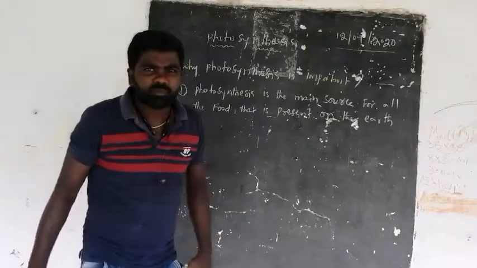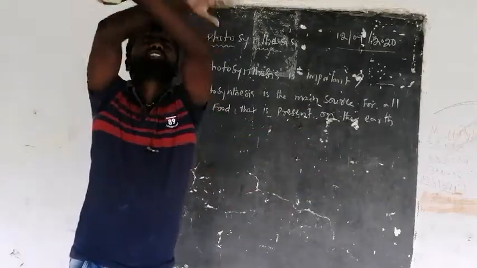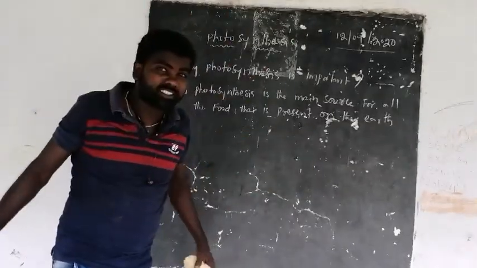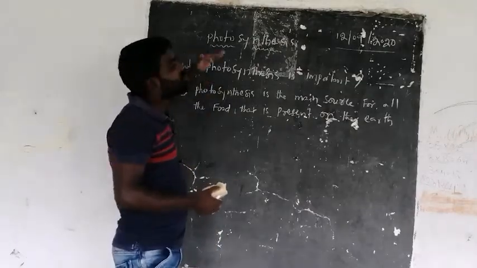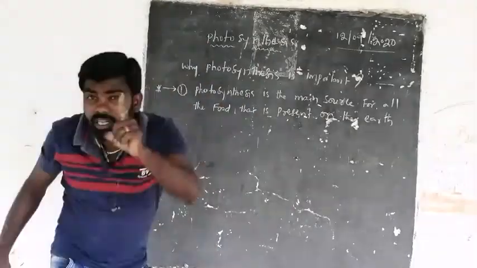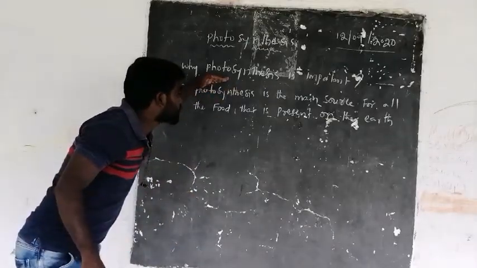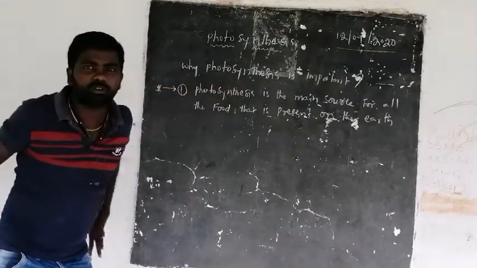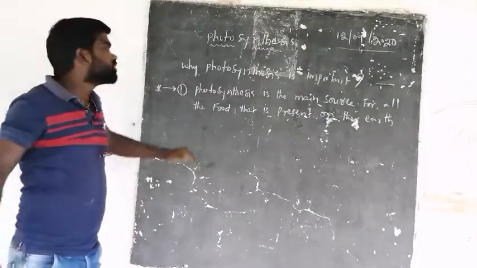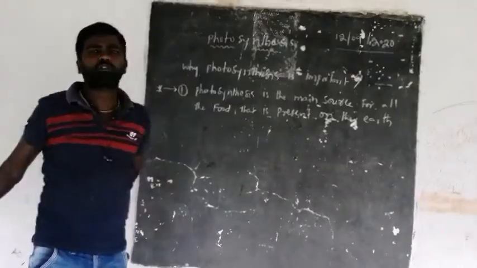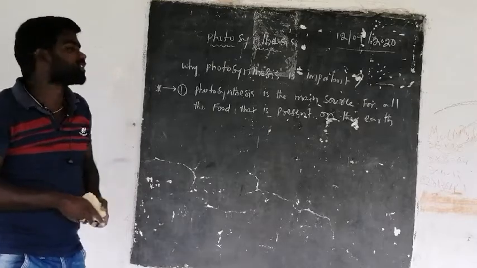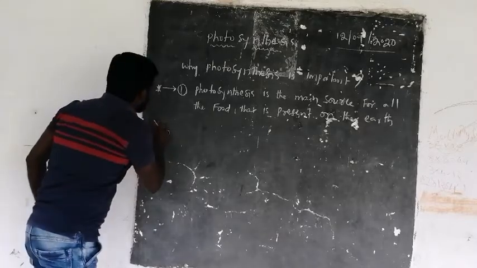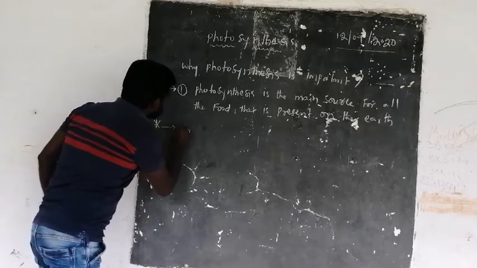Whatever food is present on the earth surface is because of this photosynthesis only. The total amount of food which is present on the earth is because of photosynthesis only. And the second most important reason why photosynthesis is important.